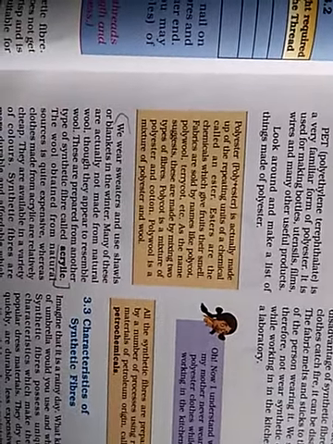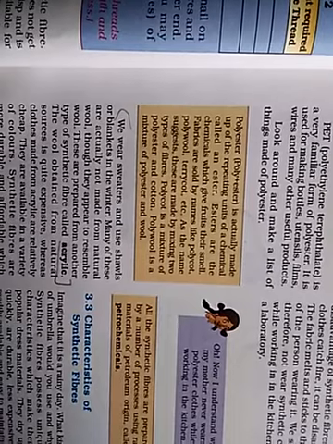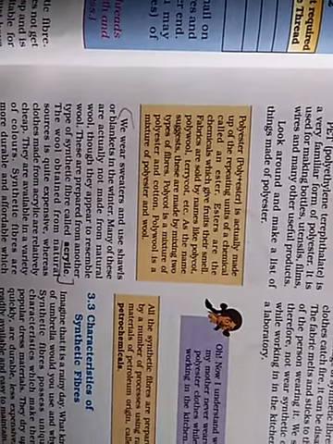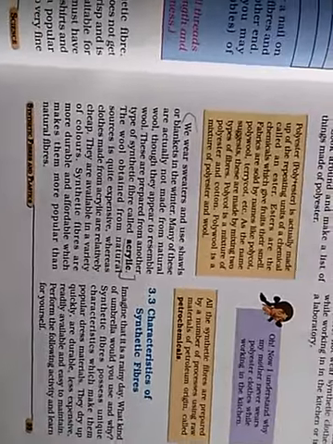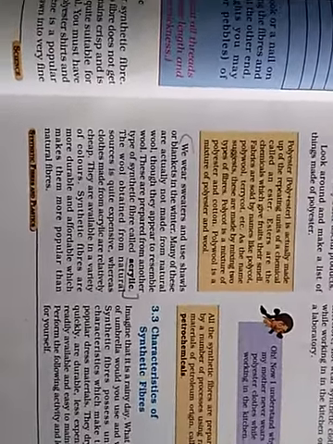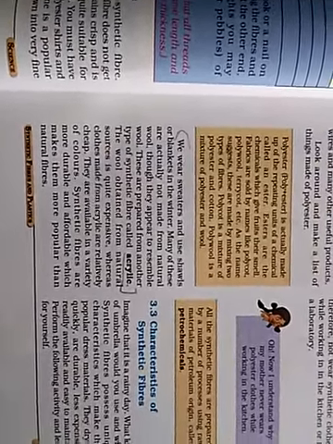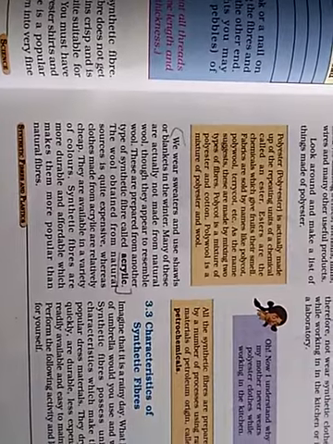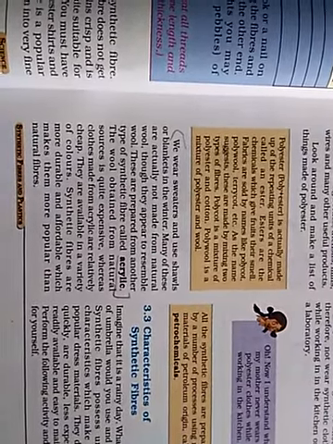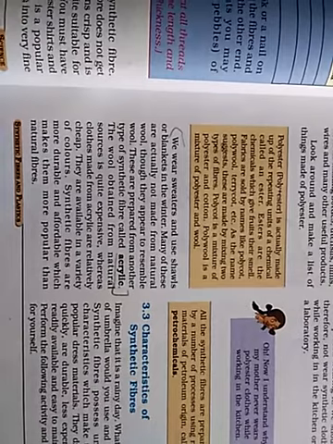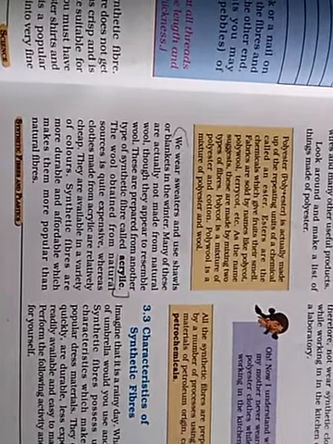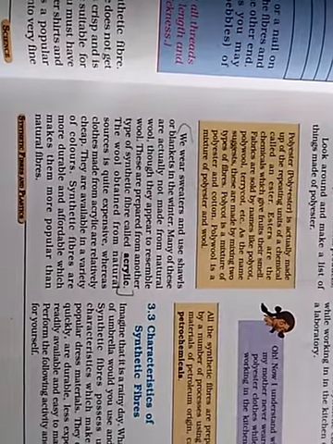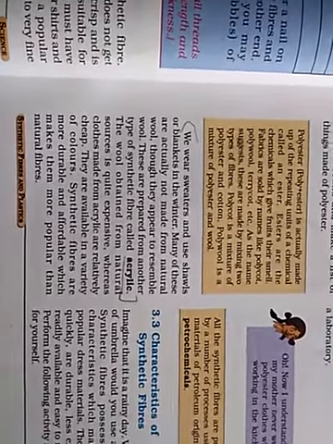Now, we wear sweaters and shawls or blankets in the winter. Many of these are actually not made from natural wool. Though they appear to resemble wool, these are prepared from another type of synthetic fiber called acrylic. The wool obtained from natural sources is quite expensive, whereas clothes made from acrylic are relatively cheap. They are available in a variety of colors. Synthetic fibers are more durable and affordable, which makes them more popular than natural fibers.